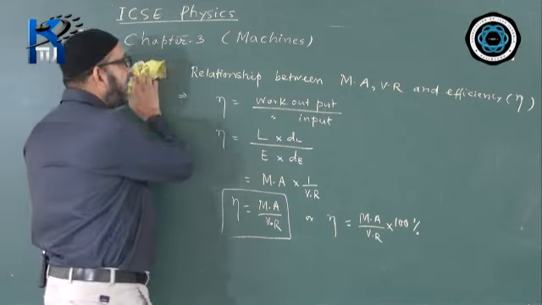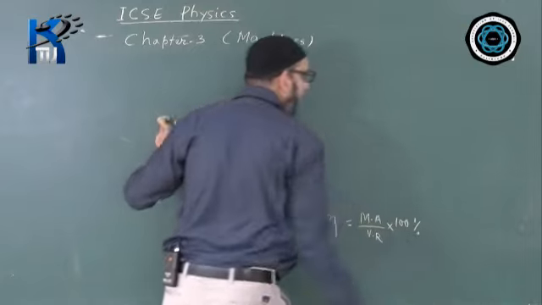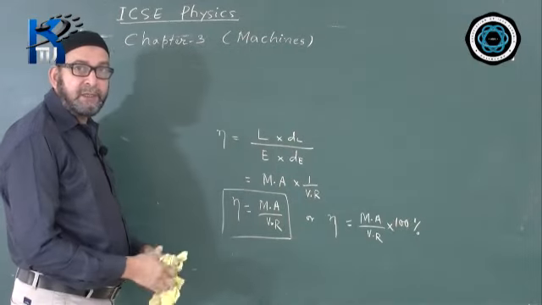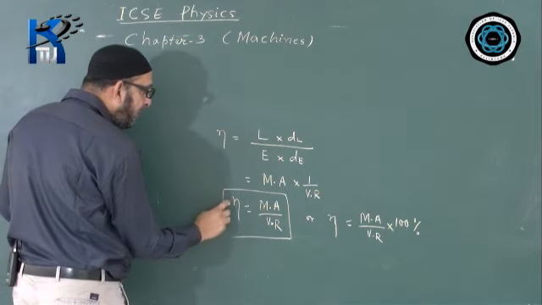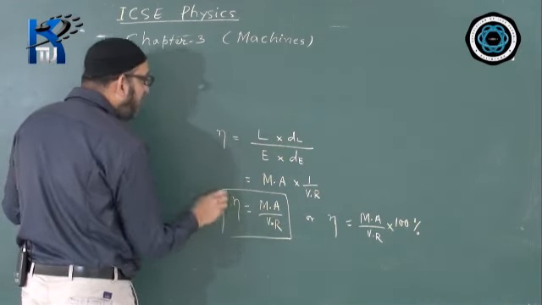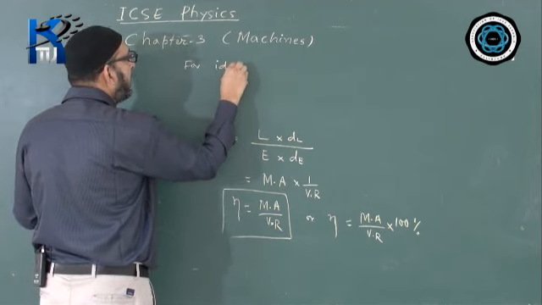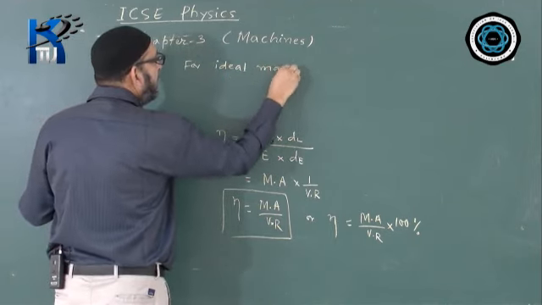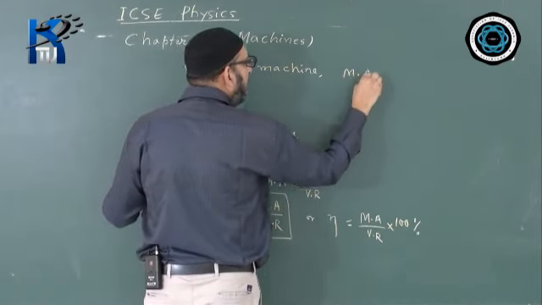Now let us check what is an ideal machine. As I just mentioned, an ideal machine is the machine whose efficiency is 1 or 100%. If you put efficiency value 1, then MA will be equal to VR. That means we can write the relation like this: for an ideal machine, MA equal to VR.